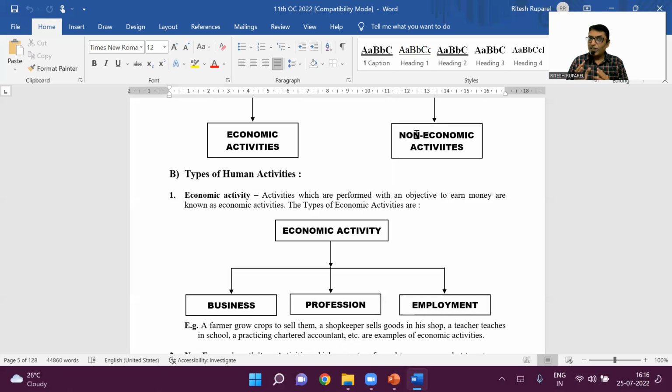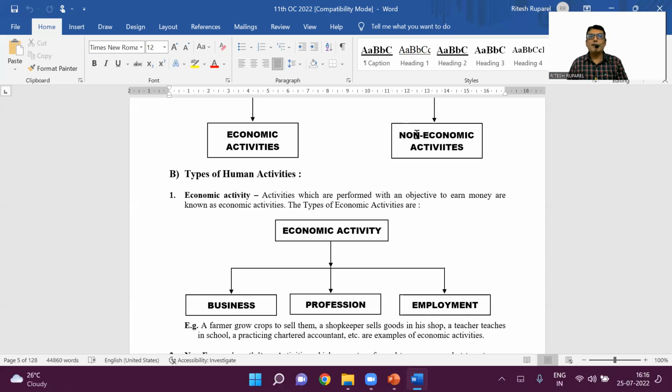But if I'm a YouTuber, I've got my channel, and that activity is done to earn money, the same activity becomes economic for somebody. I hope you have heard that Cristiano Ronaldo gets 5 crore plus for each Instagram post. That's his economic activity. But once you post something, do you get any money? That is for hobby. That becomes a non-economic activity.